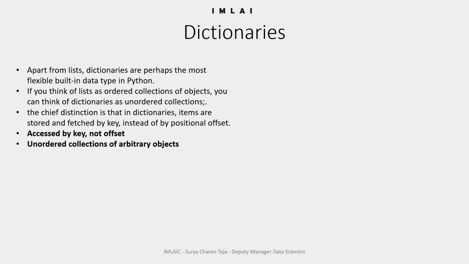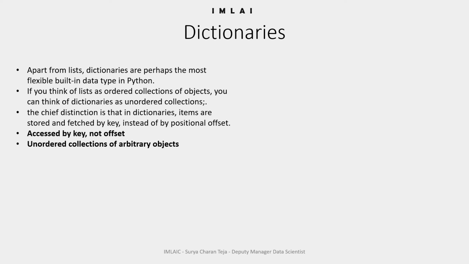In fact, Python randomizes their left to right order to provide a quick lookup. So, list is a left to right ordered iterable object, whereas dictionary is not.